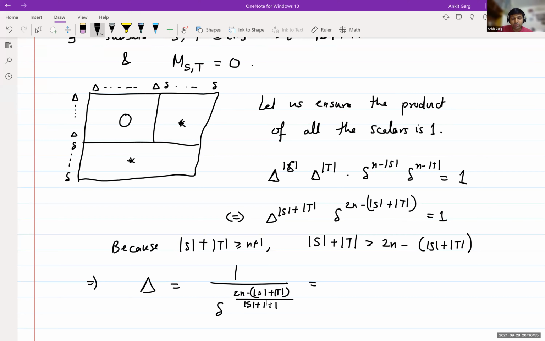So this is equal to 1 over delta to the C for some constant C less than 1. That's all we'll use, just because of the condition on S plus T.